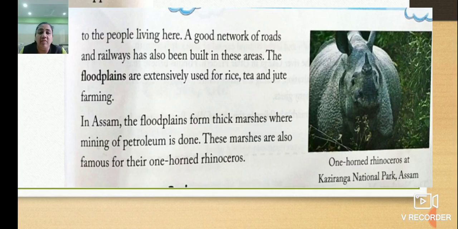Opportunities to the people living here. A good network of roads and railways are also being built in these areas. The flood plains are extensively used for rice, tea and jute farming.